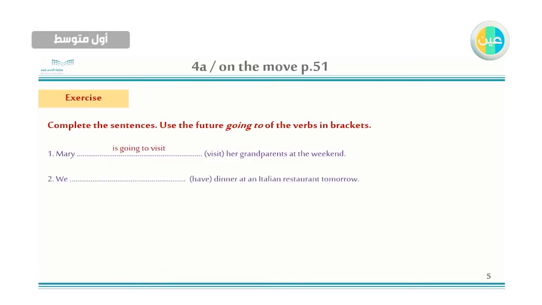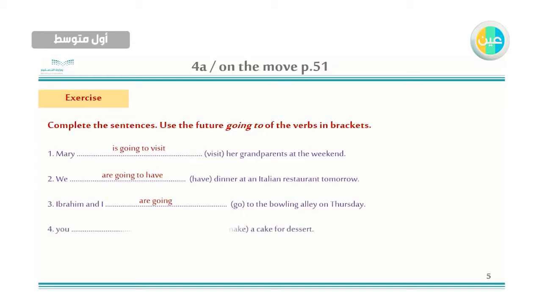Number 2, we have dinner at an Italian restaurant tomorrow. We will say we are going to have. Number 3, Ibrahim and I. This is plural. So we will say Ibrahim and I are going to go. It's not necessary to repeat go, because we have the verb go: Ibrahim and I are going to the bowling